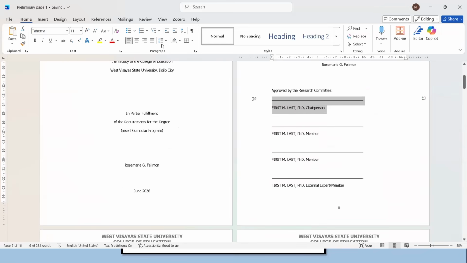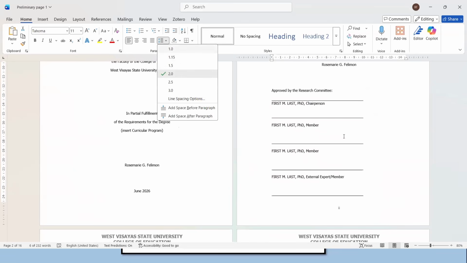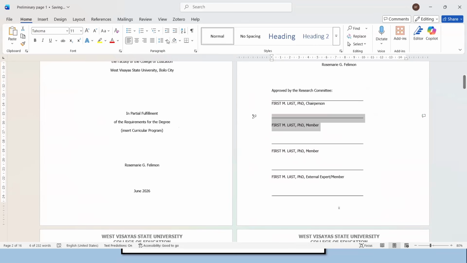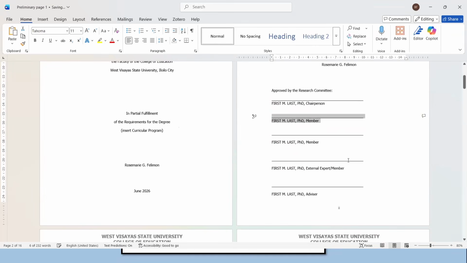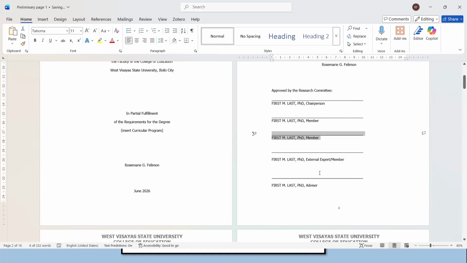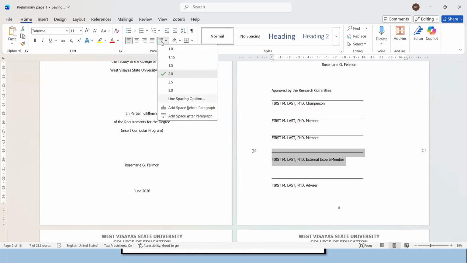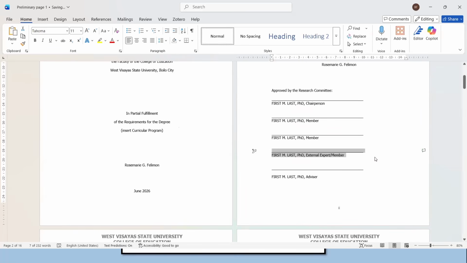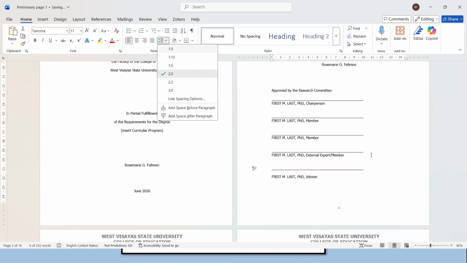Now, you have to take note that by default, we have double space, but here, this is just single space. So change the spacing between the lines of the name of your research committee to single space.